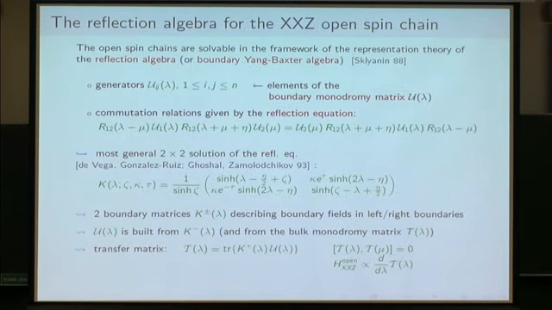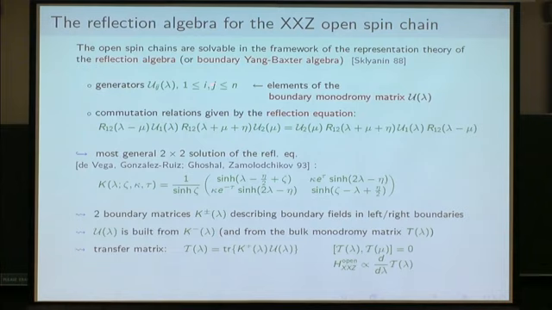Okay, now I am speaking about the open spin chain. Again, there is an algebraic framework to deal with this kind of spin chain with open boundary condition, and this is due to Sklyanin. This is the framework of the representation theory of the so-called reflection algebra. This algebra is generated by some element of the so-called boundary monodromy matrix.